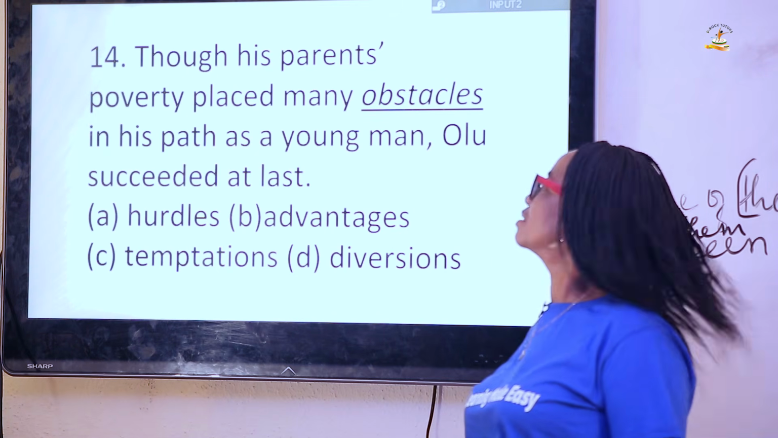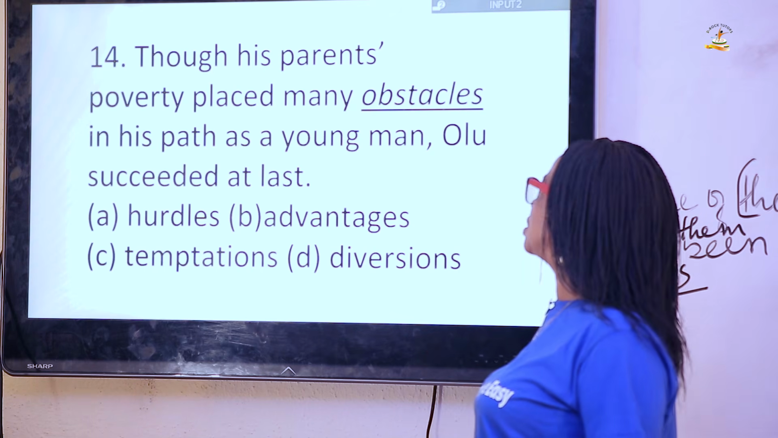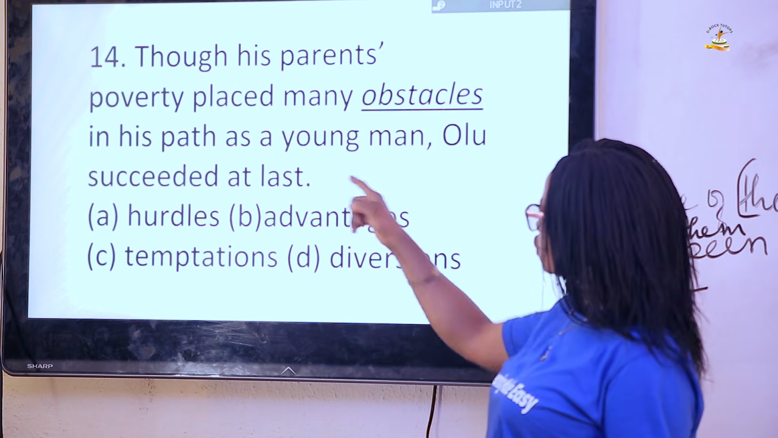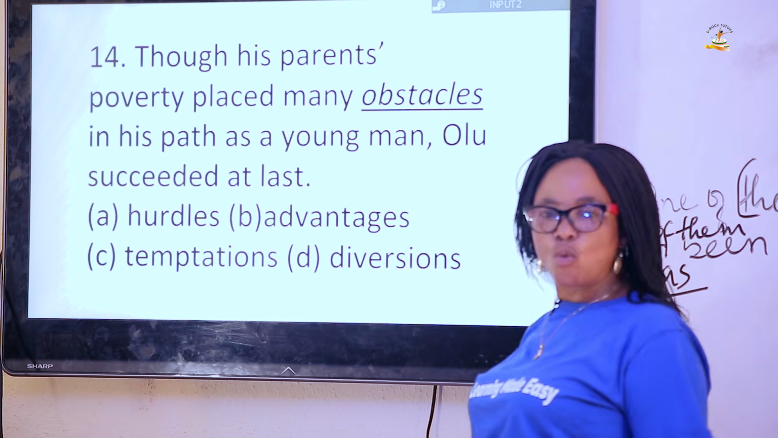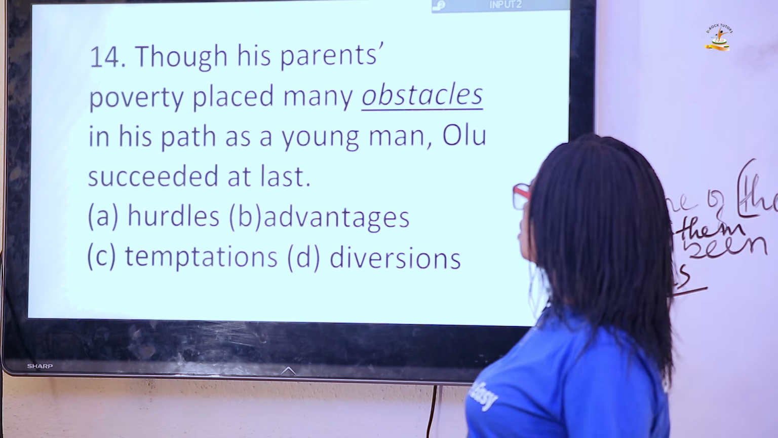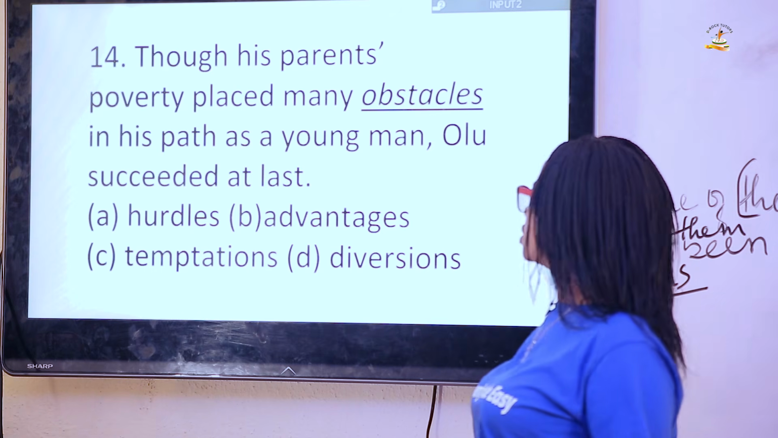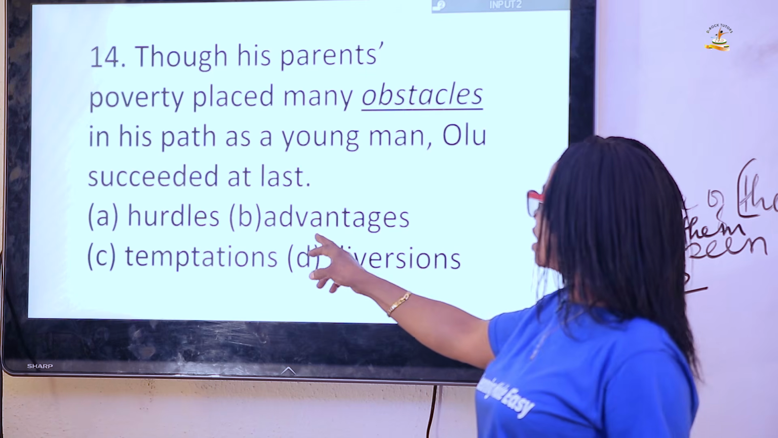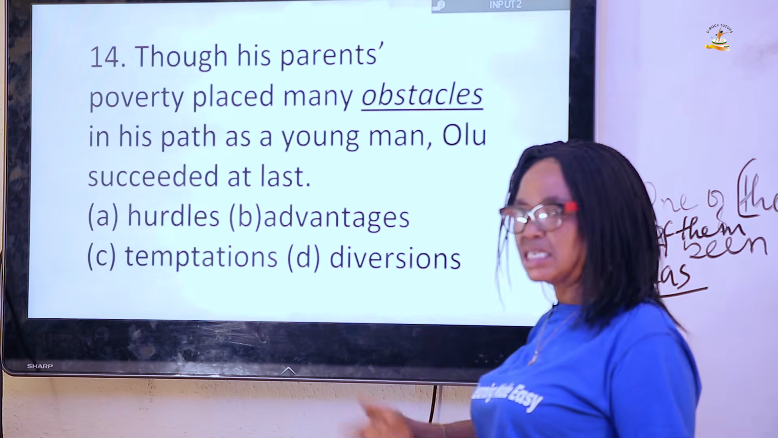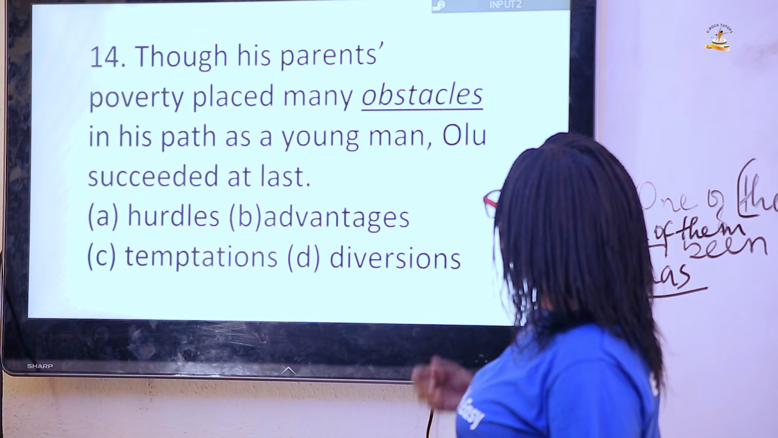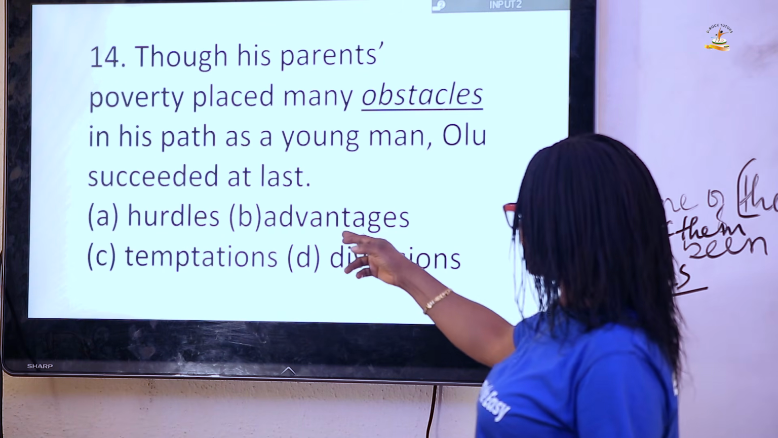Question 14 says, though his parents' poverty placed many obstacles in his path as a young man, Olu succeeded at last. Now, what are we saying? We all know what obstacles mean. Obstacles is a problem. But we are looking for the opposite of obstacles. What should it be? The answer is B, advantages. That is, it's an advantage. His parents' poverty placed many advantages in his path. So the answer is advantages.